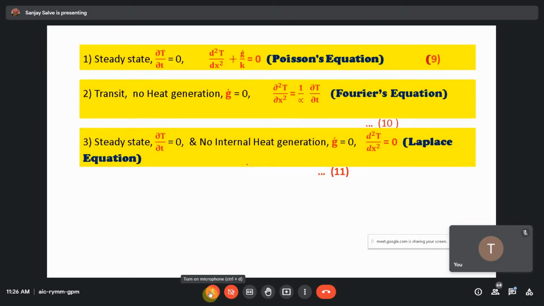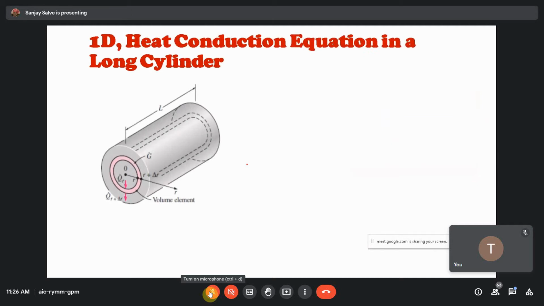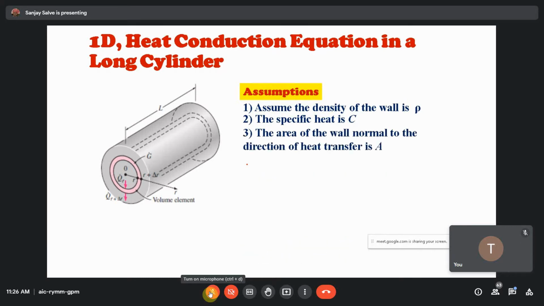Yesterday I explained this, but for repetition, or to understand the concept more accurately, I explain again, because you have to derive the three-dimensional heat conduction equation. Now it is only one direction. Next is the one-dimensional heat conduction equation in cylindrical form. Same thing, assumptions: assume the density of the wall is rho, the specific heat is C, then you can see the area of the wall. Now in the previous case, when there is a slice,